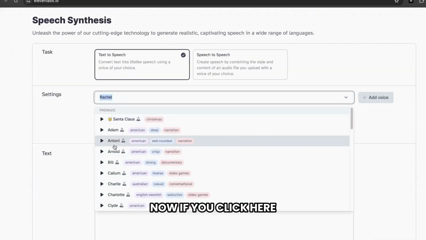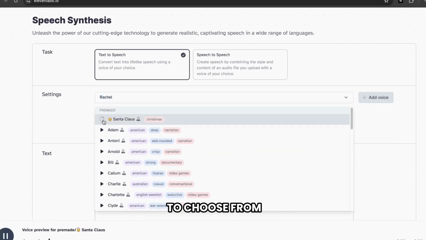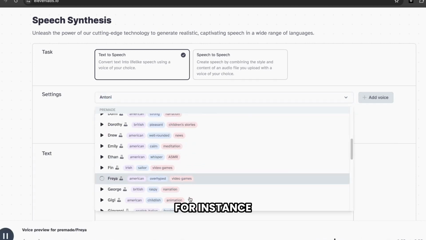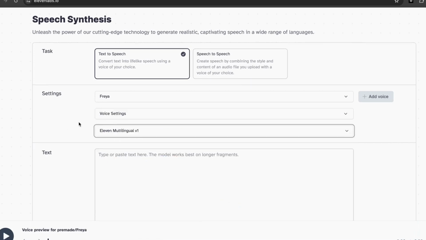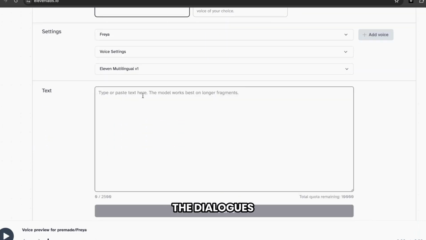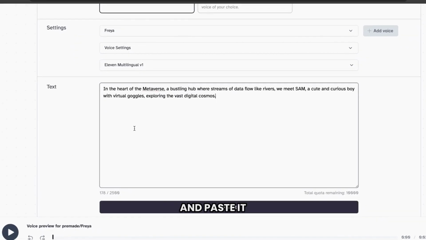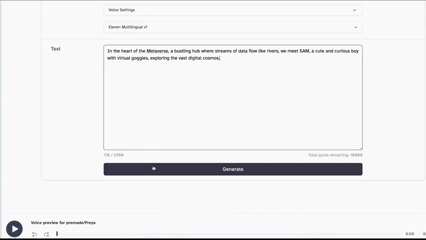Now, if you click here, you'll get different pre-made voices to choose from. So just listen to all the voices and select the one you like. For instance, I'm going to choose this one. Now here we need to add the dialogues. So let's go to ChatGPT, copy the dialogue, come back here, and paste it. Once you're done, click Generate.